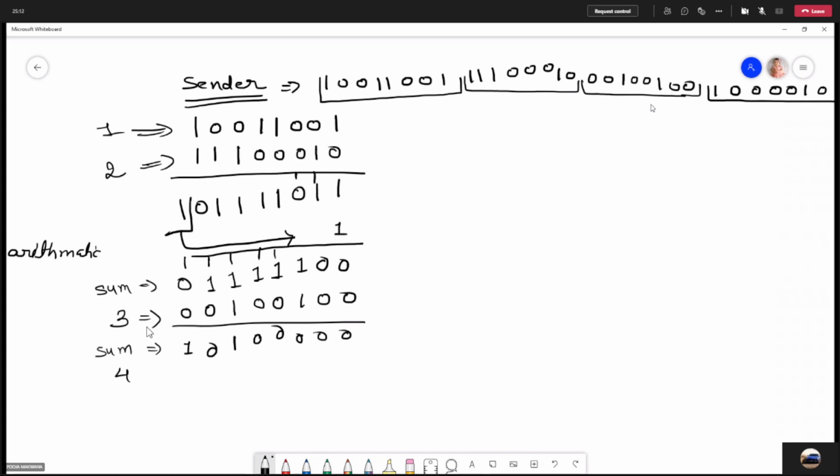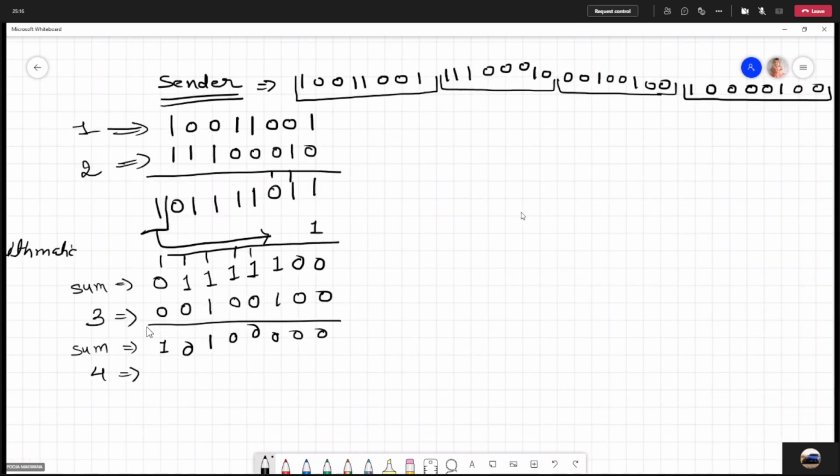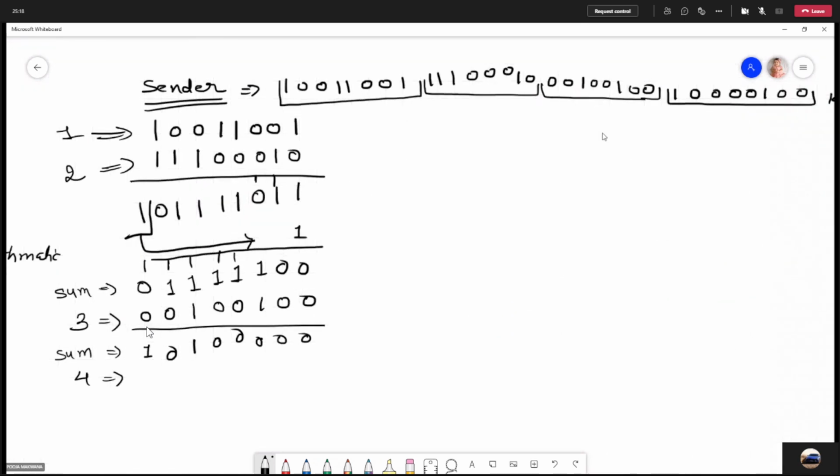So this is the sum. And again you have to add the fourth segment. So I'm taking the fourth segment, 1 0 0 0 0 1 0 0. Now you have to add it, so it will be 0 0 1 0 0 1 0, and here we are 1 1 1 0, so 1 will be carry and 0.